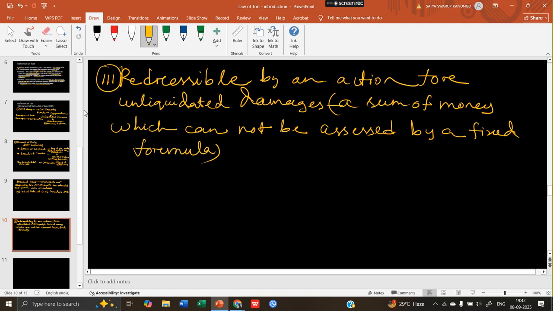Okay, so this is the definition which is provided by the Supreme Court of India in Jai Laxmi Salt Works